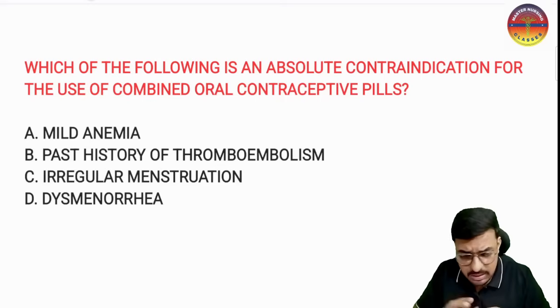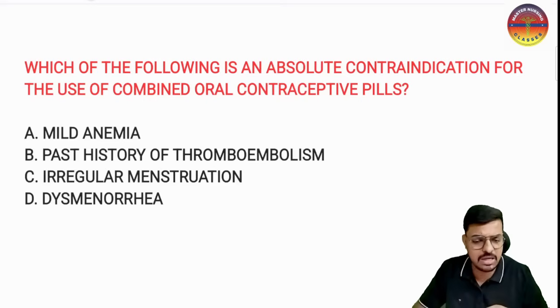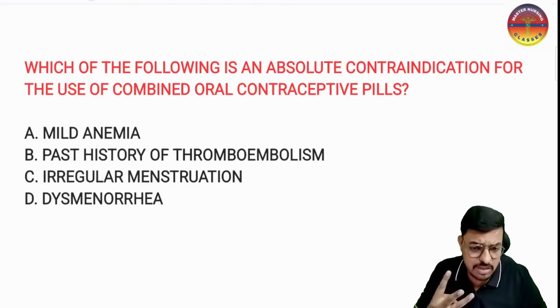That estrogen will increase clotting. When clotting is increased, the risk of thrombus formation increases, meaning the risk of stroke, pulmonary embolism and deep vein thrombosis increases. That we don't want.